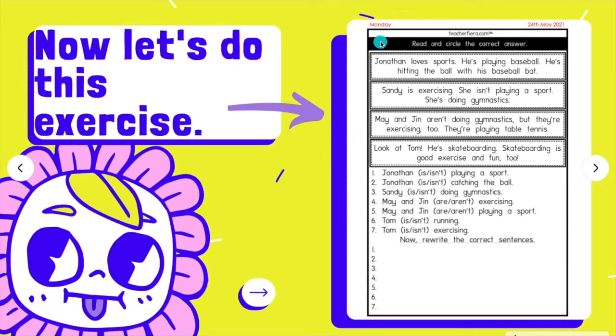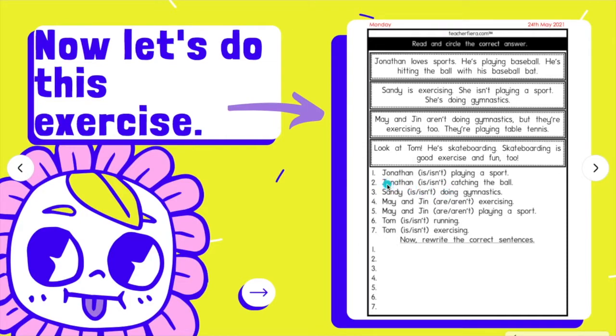Next exercise, Monday, 24th of May. Upon completing this exercise, down here you must first read the text. Example, Jonathan loves sports. He is playing baseball. He is hitting the ball with his baseball bat. Now, let's look at number 1. How are you going to complete this? Yes, you must choose the answer by circling the correct answer.